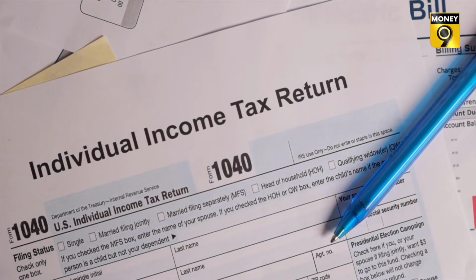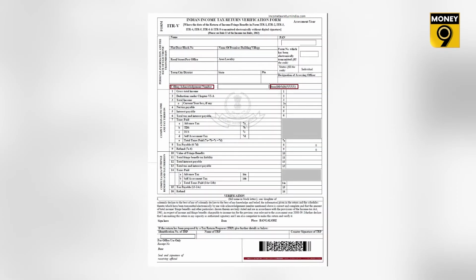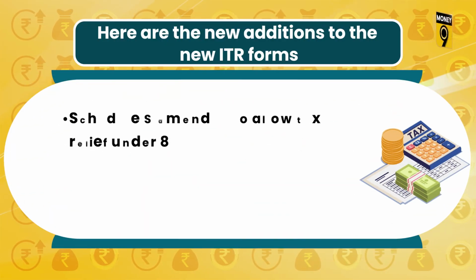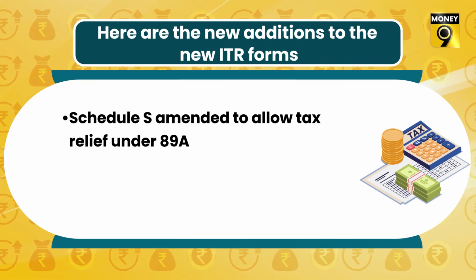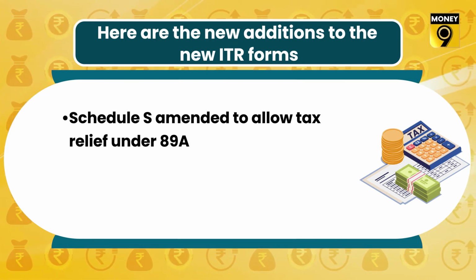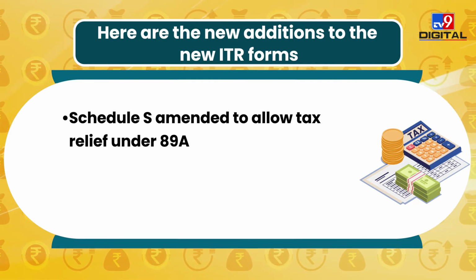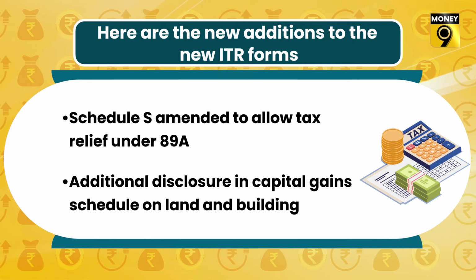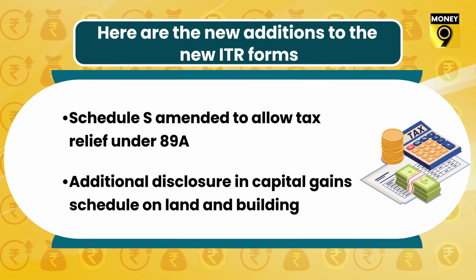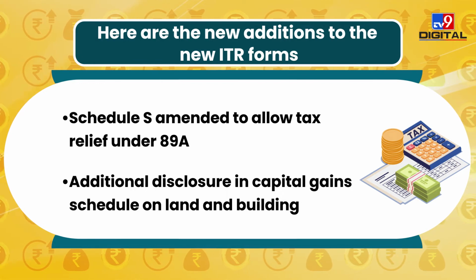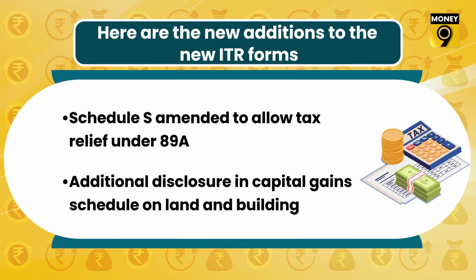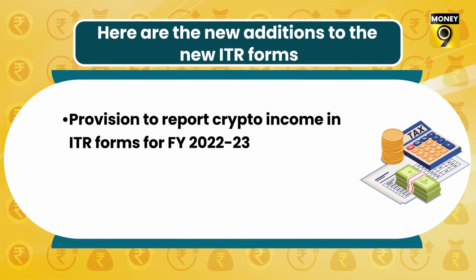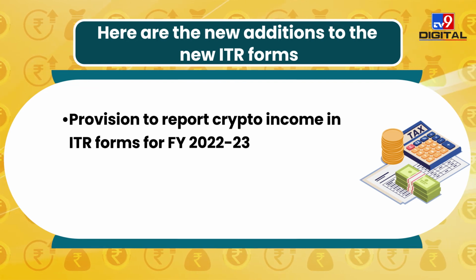All in all, these are some of the important new additions to watch out for in the new ITR forms in the upcoming financial year. The new norms include Schedule FA for reporting foreign assets held in calendar year 2021. The new ITR form asks for computing tax on perquisite value of ESOPs in the assessment year in which shares are allotted. Schedule S amended to allow tax relief under 89A. Additional disclosure in capital gains schedule with respect to land and building. Provision to report crypto income in ITR forms for fiscal year 2022-23.